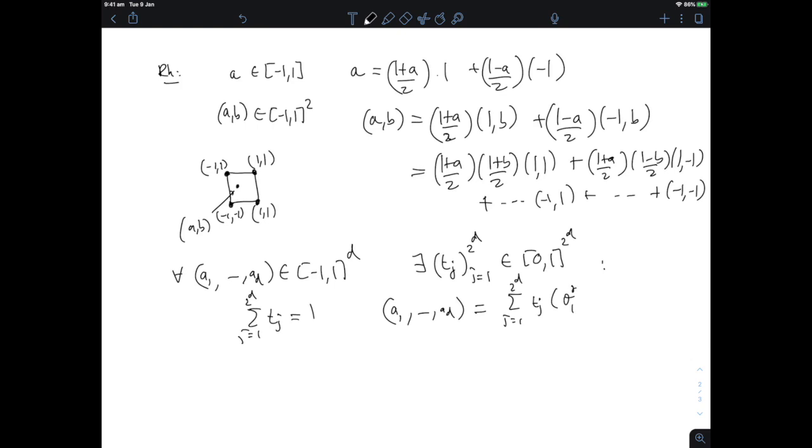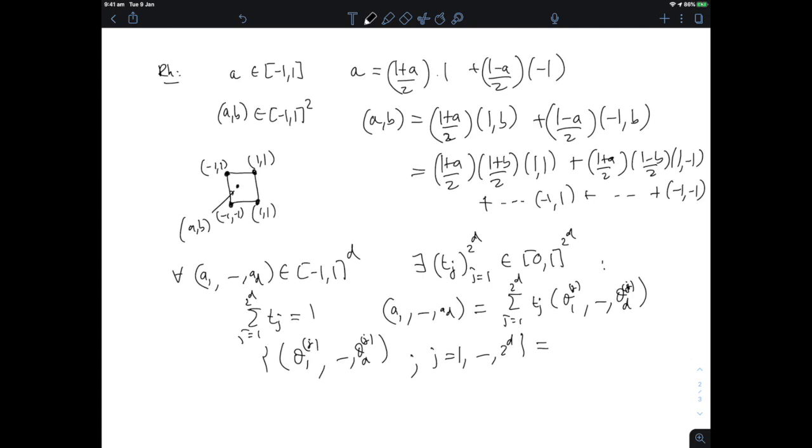(theta_1j, ..., theta_dj). So we can rewrite it as a vector of that form, where the set of vectors (theta_1j, ..., theta_dj) indexed by j equal 1 to 2^d really is equal to the set of all possible combinations of plus or minus 1s.